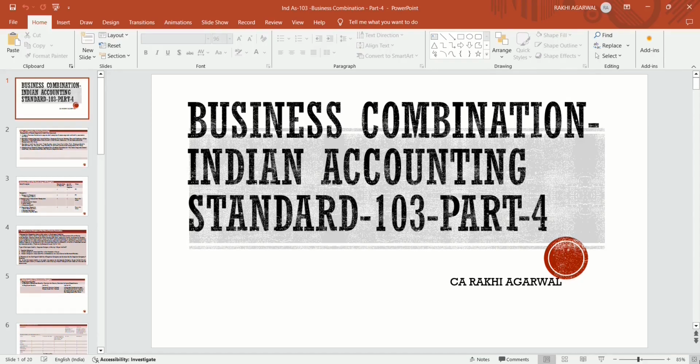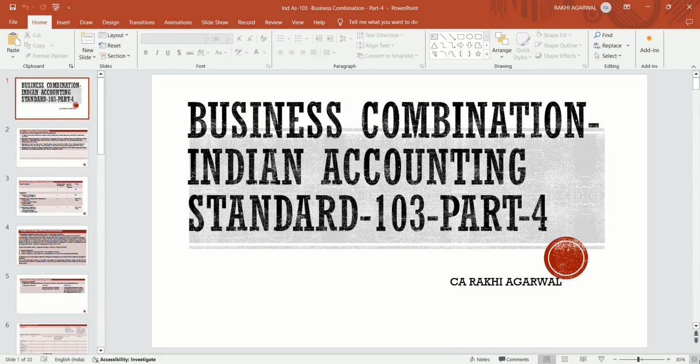Then we discussed the difference between business combination and asset acquisition. Business combination is what? If the purpose of the business combination is to acquire the business of the organization, the whole business of the other entity, then all the assets and liabilities are to be acquired.